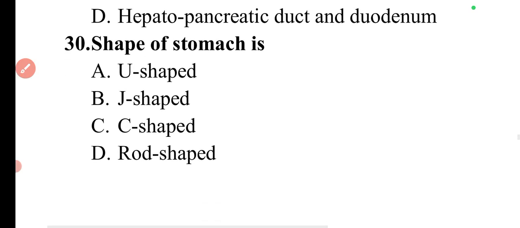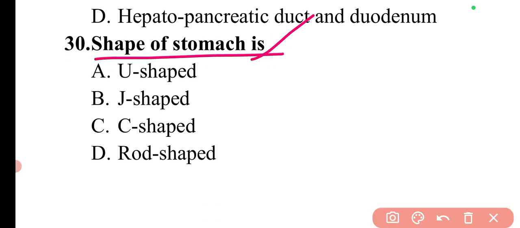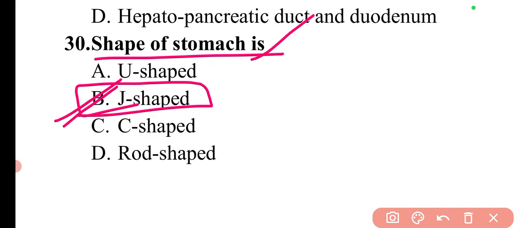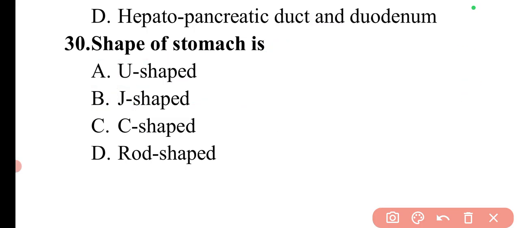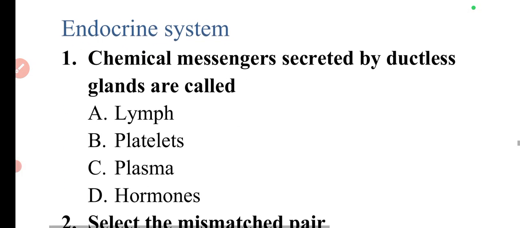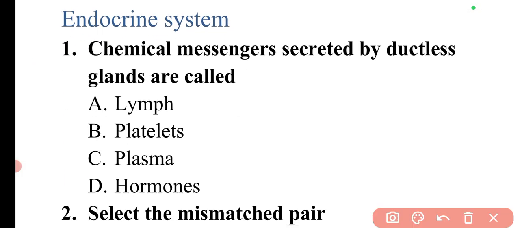Next question is, shape of stomach is. So the shape of stomach is J shaped. So here option B is correct. Then there is the duodenum also. The shape of duodenum is C shaped. So this is important also. With this question, our digestive system portion is also completed. Now we can move to our next topic, that is the endocrine system. Very important topic. You can mostly see questions from this particular topic.